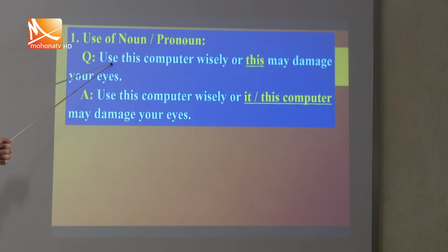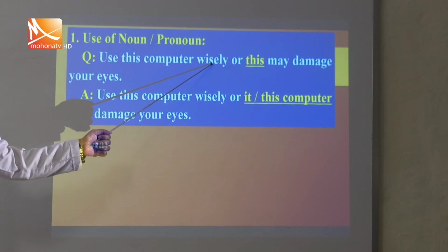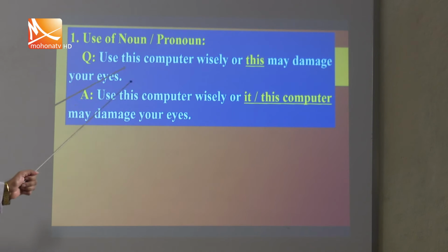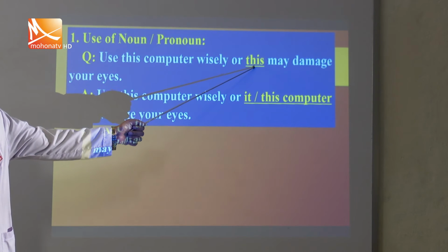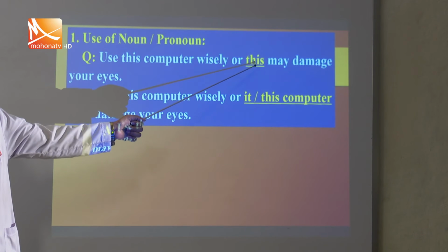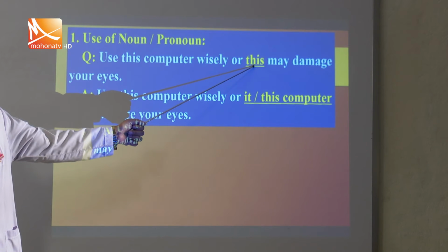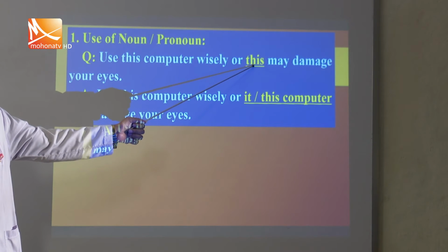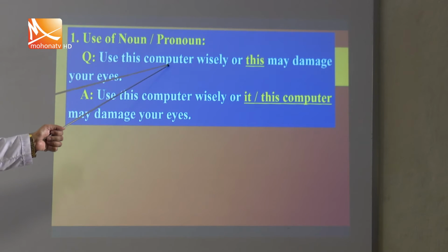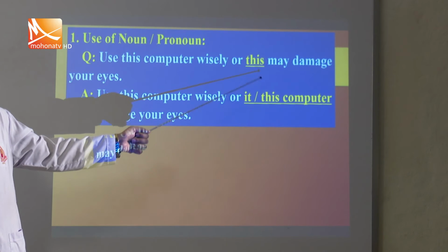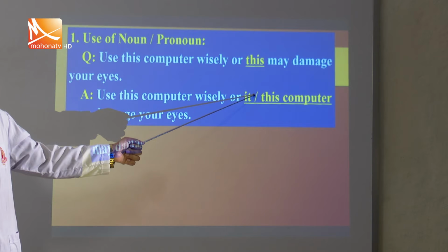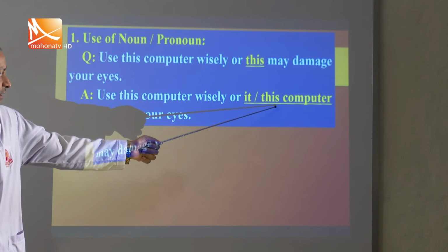For example, use this computer wisely or this may damage your eyes. So, here this is a pronoun, we have to focus on the pronoun. This is not a clear indication of anything. What does it mean? It means here this computer or it. So, instead of this we have to use here it, or to make it more specific we can use here this computer.